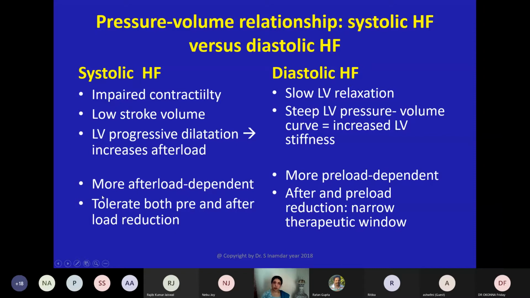In systolic heart failure, both pre and afterload reduction are tolerated quite well. So in short, you will come to know that systolic heart failure is, in a way, easier to treat. But here, afterload and preload reductions are tolerated only in a very narrow therapeutic window. So it is a real tightrope walk for us.